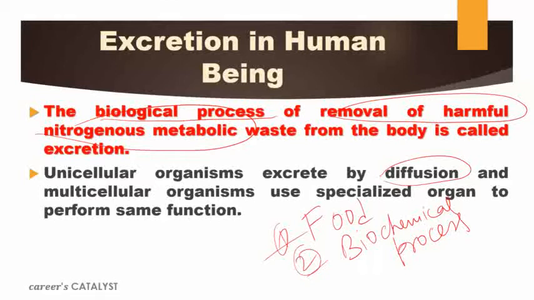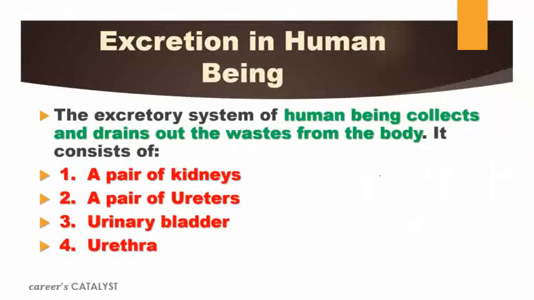Now we will talk about the excretion process performed by human being, how human beings eliminate the waste material created inside the body. We have a well-developed excretory system in human beings. If we define it, it is a pair of kidneys, ureters, bladder, and urethra. These all combined actually help to eliminate the waste material or the toxic material created inside the body into the surrounding, or from outside the body.